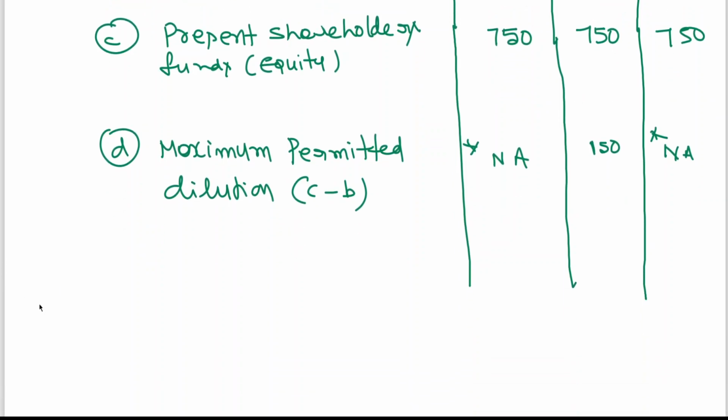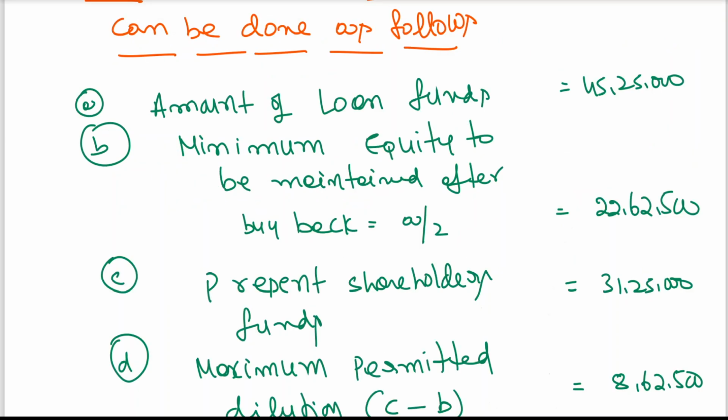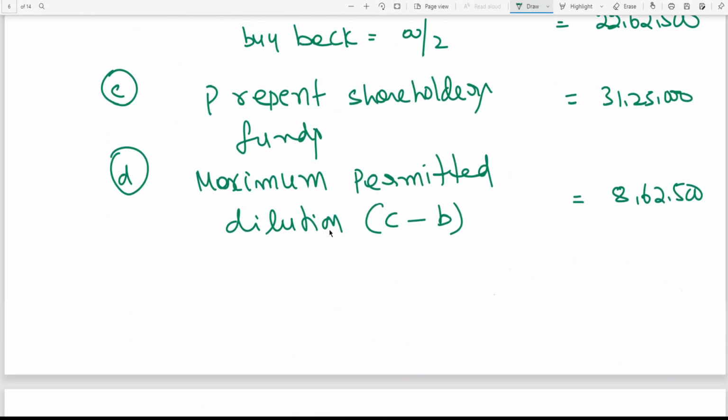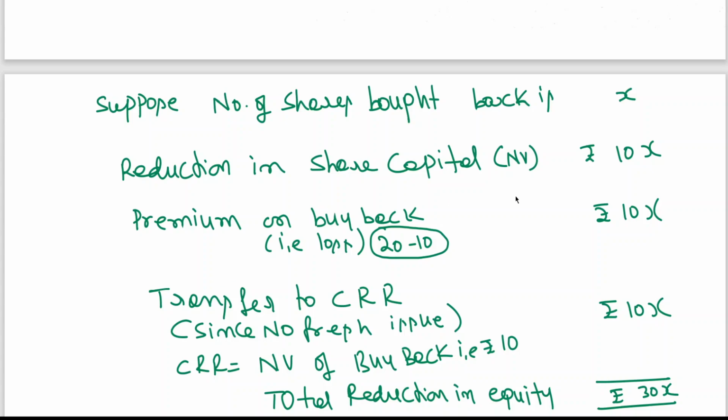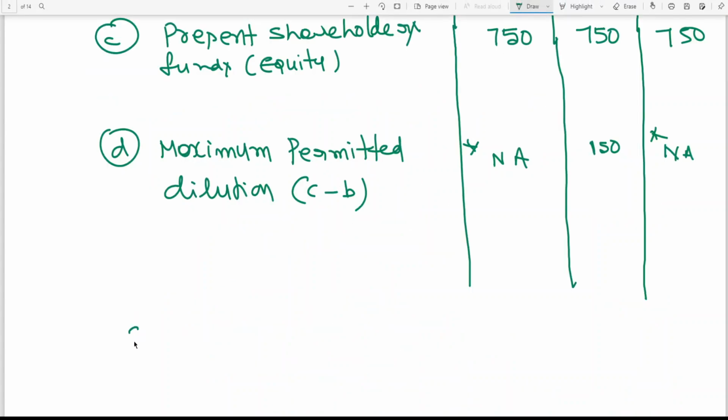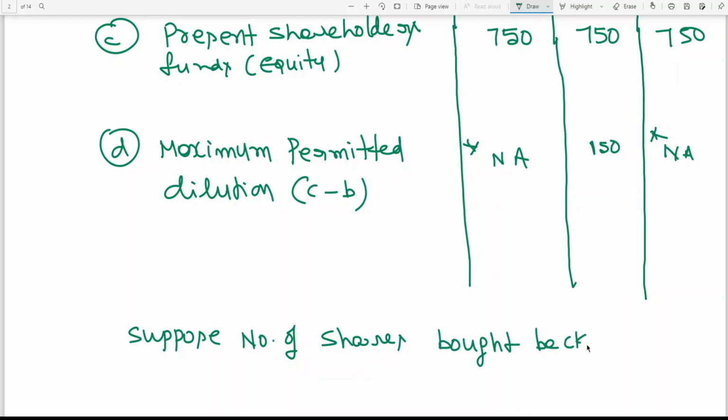Now we have got the values here. Now, last class I gave a simple statement. Suppose the number of shares bought back, using the same logic, is X.